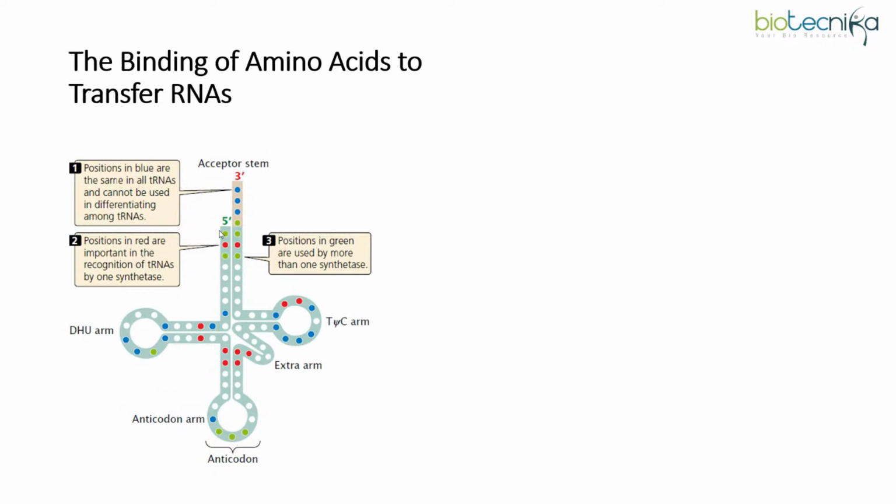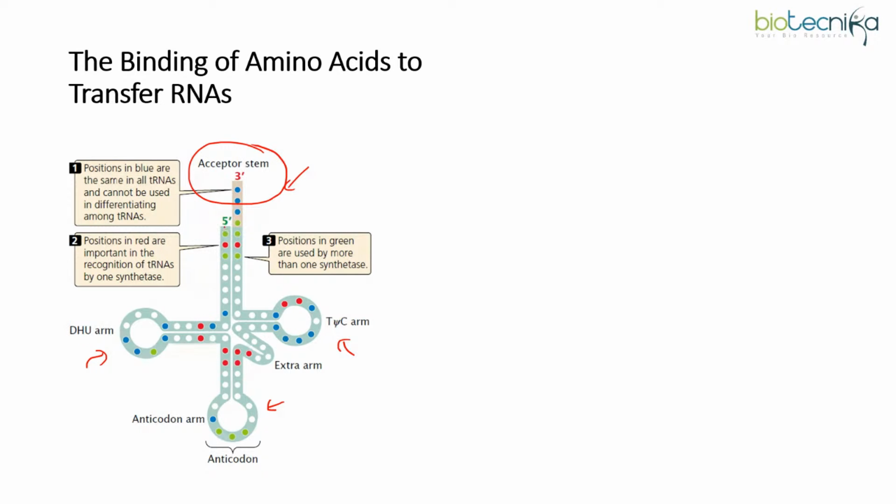Here, this is about the tRNA structure: the clover leaf-like secondary structure. This could also be asked, so you must have an idea of the basic structure of the tRNA. It has different loops: this is the pseudouridine loop, this is the anticodon loop, this is the dihydrouridine loop, and the most important part is the acceptor stem. The acceptor stem is the part where the amino acid gets attached to the tRNA.